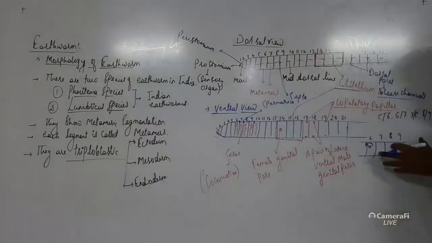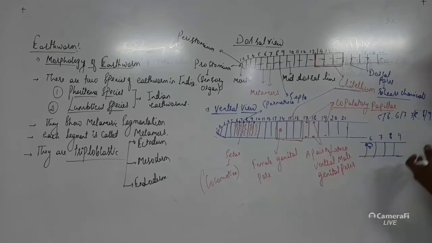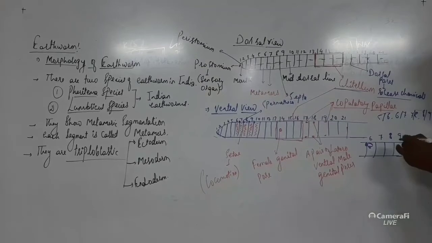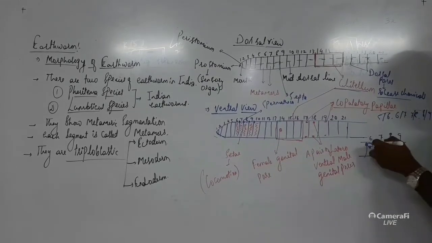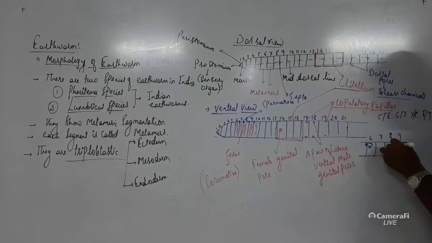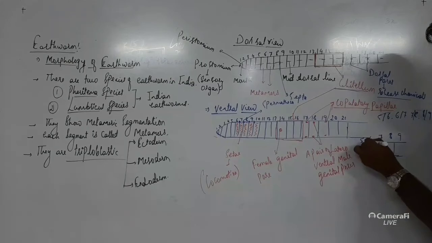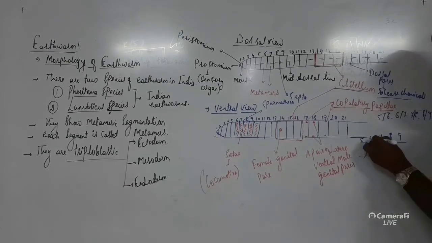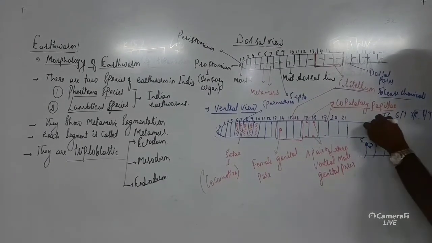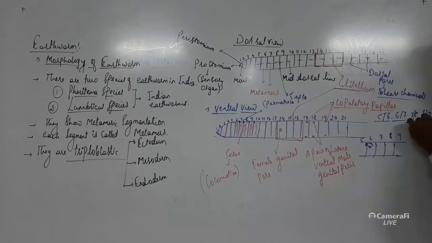Whenever sperms are produced by the male gonad that is present in the 18th segment, they will be stored in these pouch-like structures called spermathecae, and are released with the help of the pores present on the interseptal or intermetameric line, that is on the septa: between the 5th and 6th segment, between the 6th and 7th, between the 7th and 8th, and between the 8th and 9th segment. So it is written as 5/6, 6/7, 7/8, 8/9.